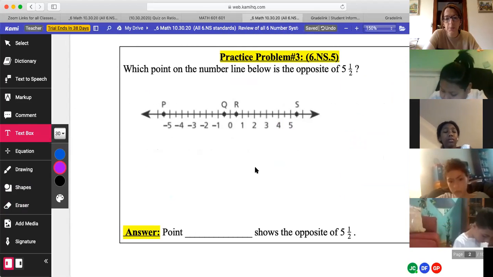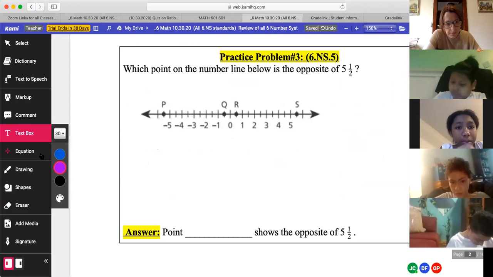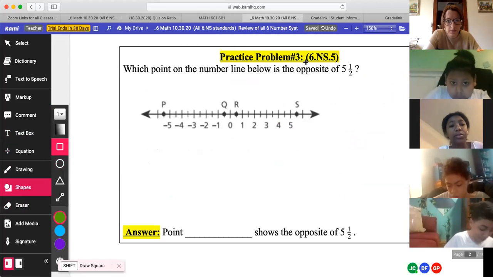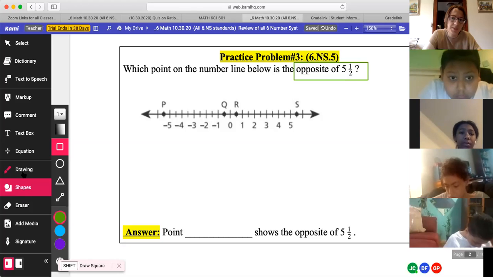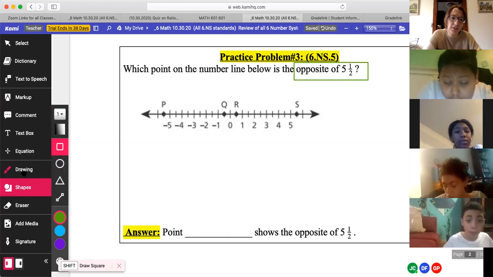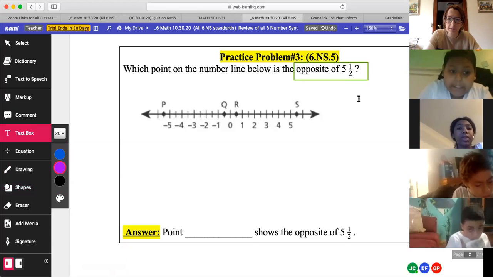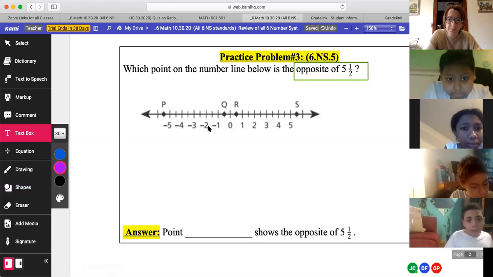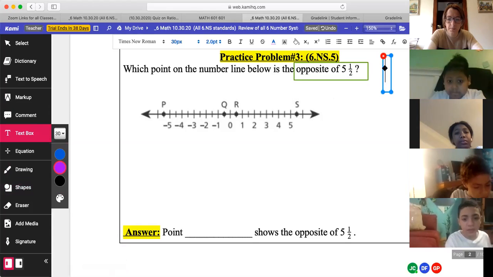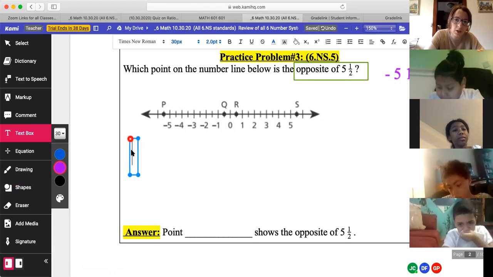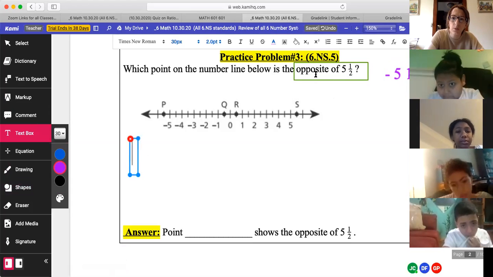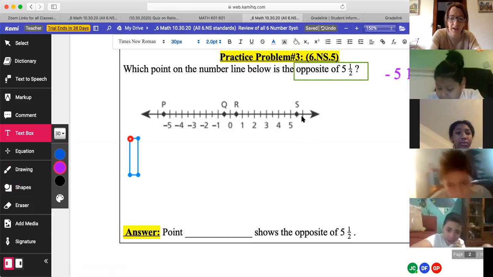Okay, Nia, can you please read the problem and tell us how you would tackle this? Which point of the number line is the opposite of 5 and 1/2? So Nia, question, what's the opposite of positive 5.5? Negative 5 and 1/2. So we're looking for negative 5.5. Now, Nia, we're going to go through each point. Where is 5.5? What point is 5.5?